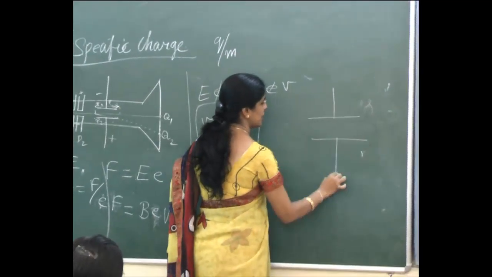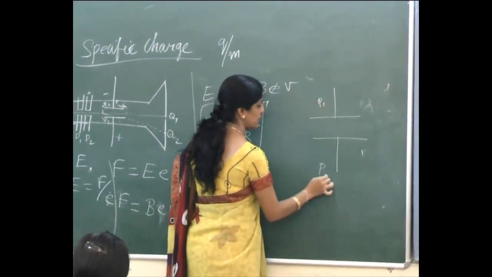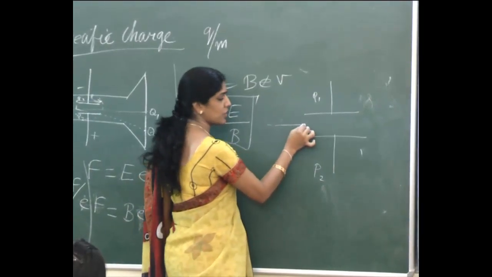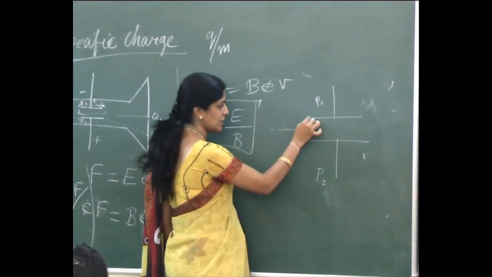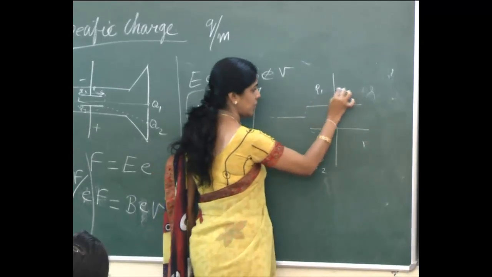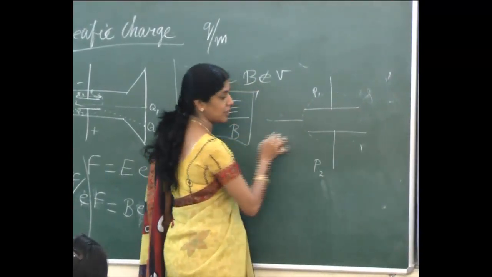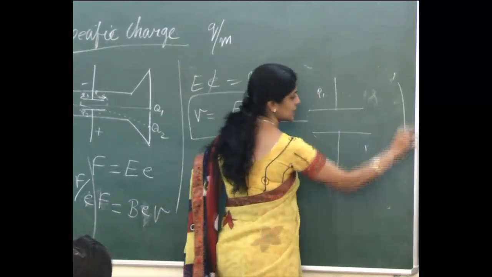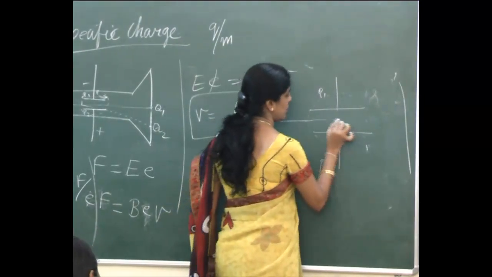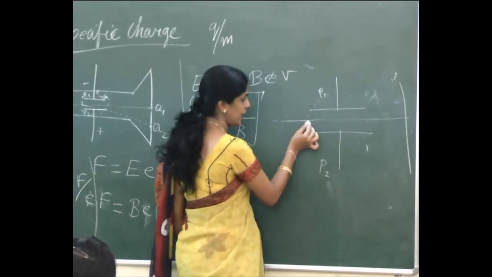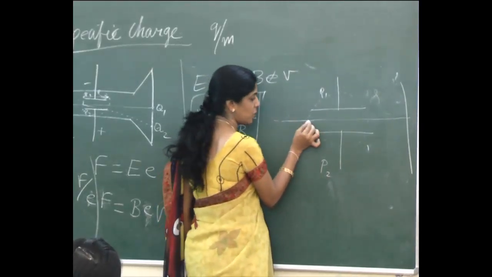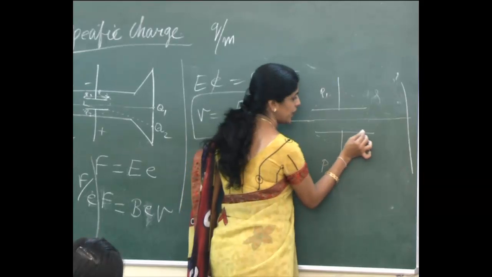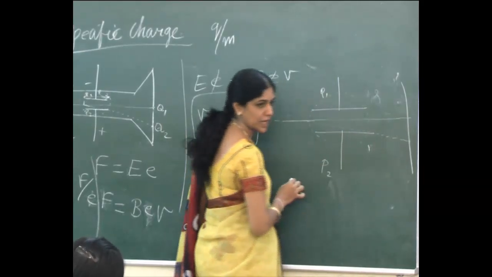Let these be the two metal plates P1 and P2. Until the electrons reach here, will they have the same velocity? This is the place where they are going to enter the electric field and the magnetic field. Now we have given only the electric field, no magnetic field. Let this be the screen. Now initially how will it go? It goes like this and hits. When the electric field is applied, what happens to this point? It will be deviated from its path. It will go and hit here like this.